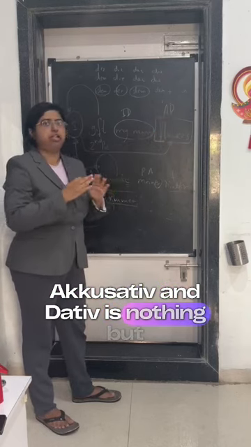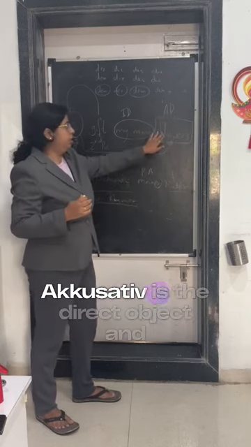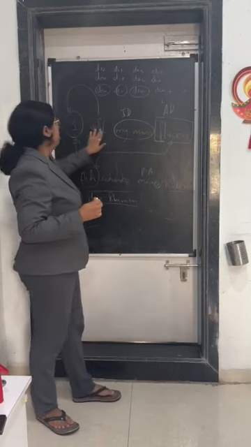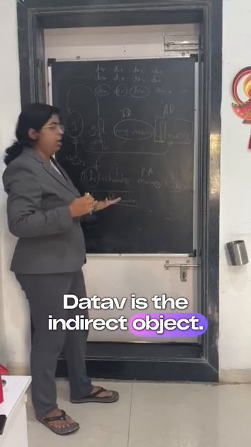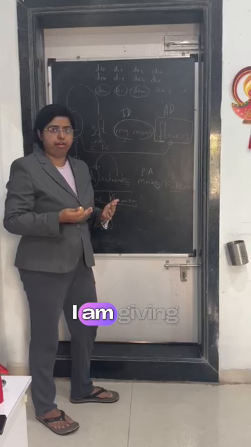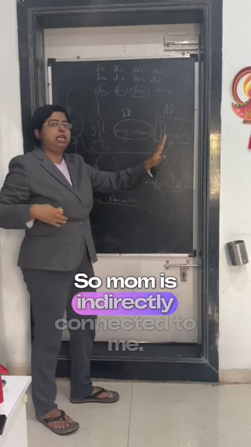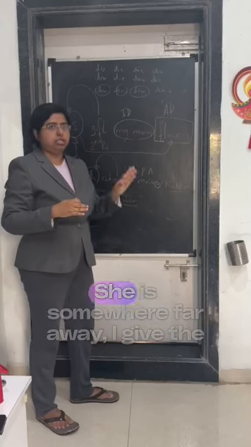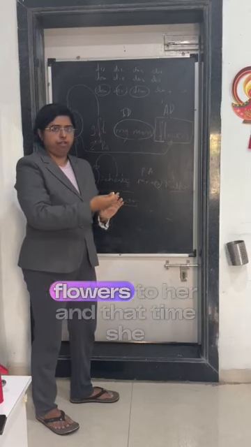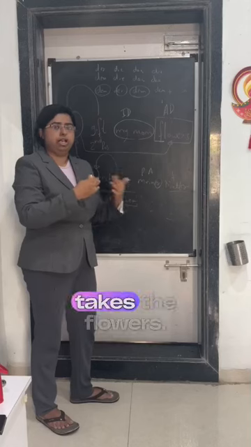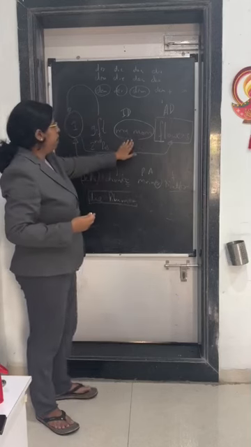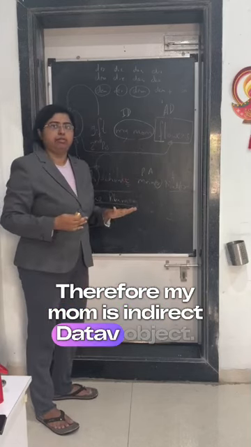Accusative and dative are nothing but objects. Accusative is the direct object and dative is the indirect object. To whom am I giving these flowers? I am giving these flowers to my mom. So mom is indirectly connected to me. She is somewhere far away. I give the flowers to her and that time she takes the flowers. So my mom is the indirect, dative object.